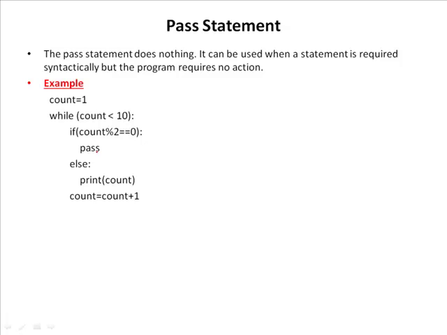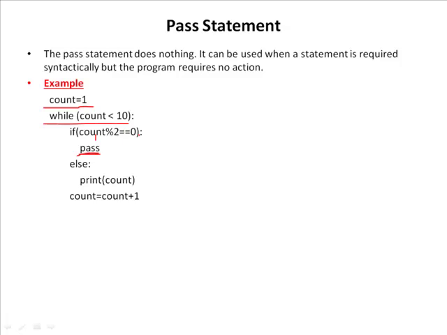in this if condition, I just use this pass statement. So this is a no action statement. So syntactically it is right. So when we execute the code, the interpreter will execute the pass statement without any complaint. So here the count value is initialized to 1 and the number of iterations is less than 10. And here, in the first iteration the count value is 1, so 1 modulo 2 equal to 0. This condition is false because this expression value is 1, that means the remainder is 1 here.